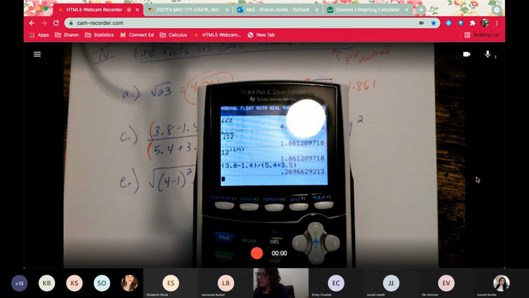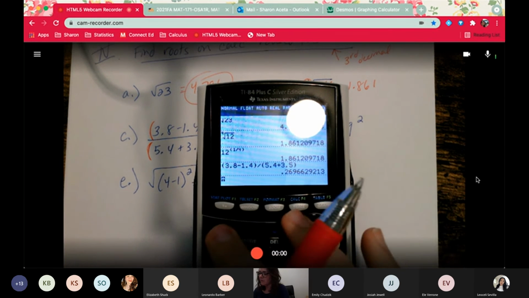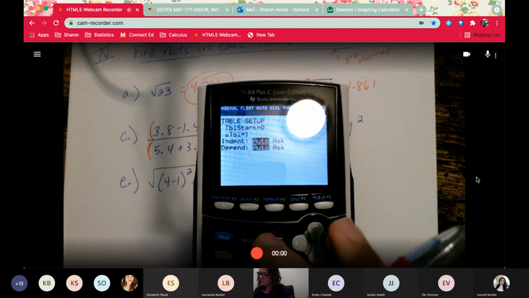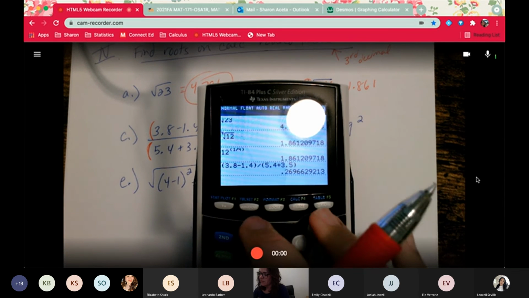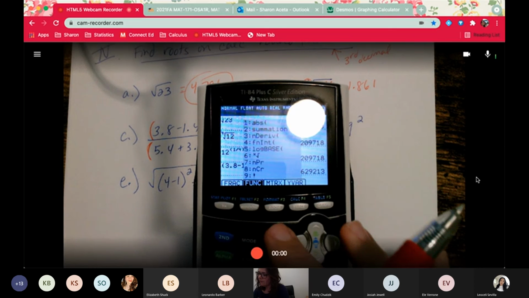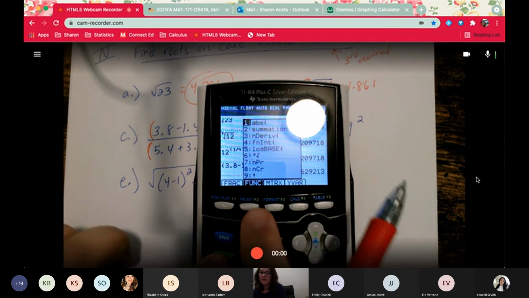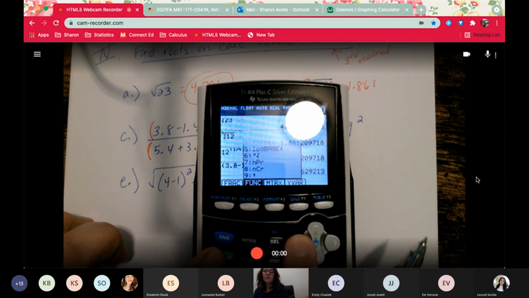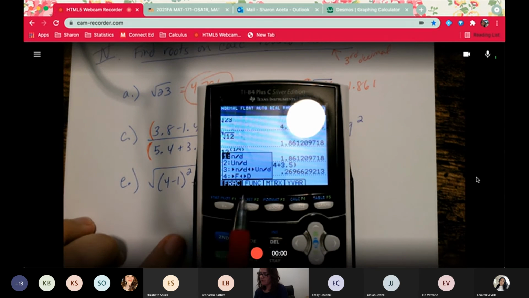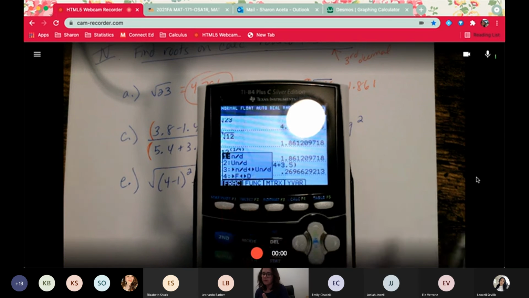If you don't know this, let me remember real quick. Nope. You hit alpha window. Yes, alpha and window. And you move over to where it says frac. And you see where it says N over D. My students love to use this all the time. I just don't as much.